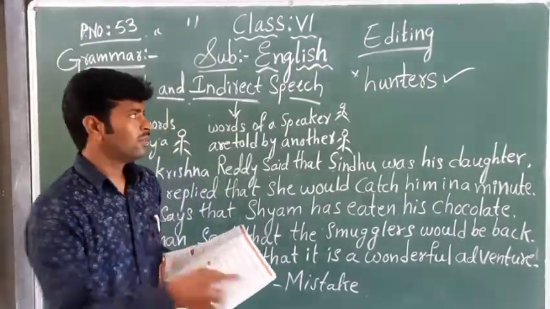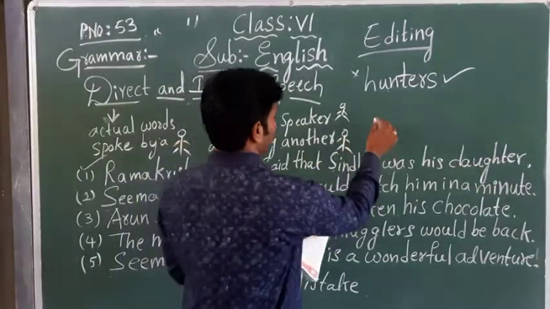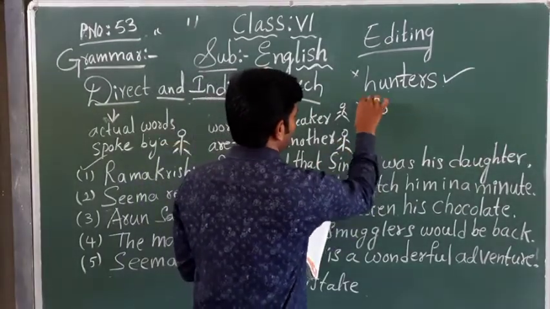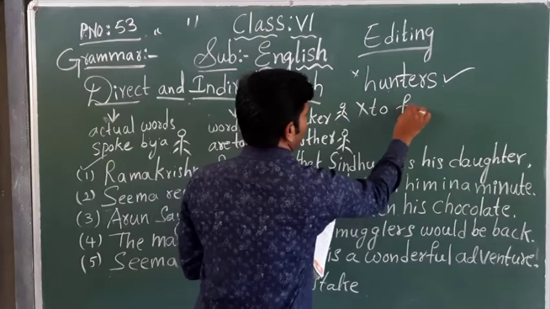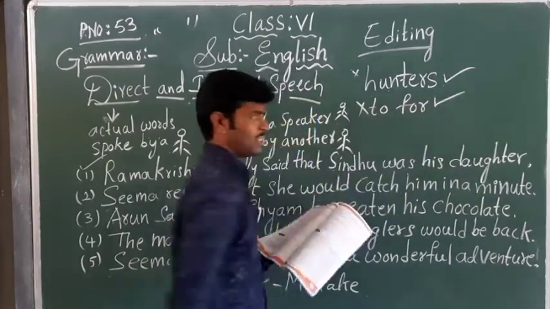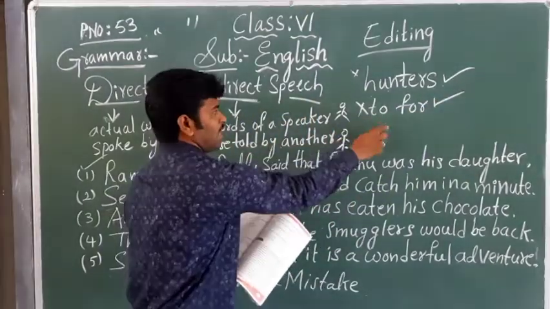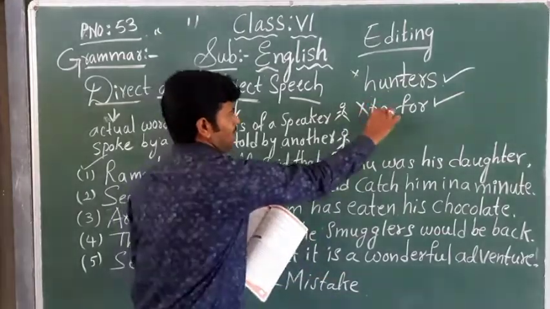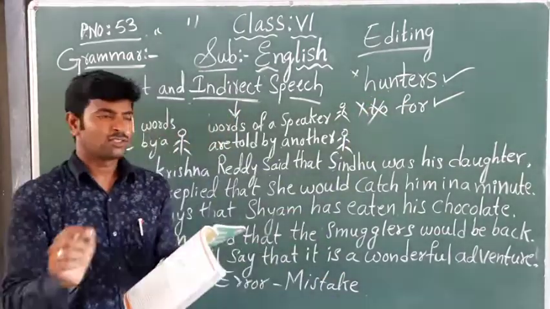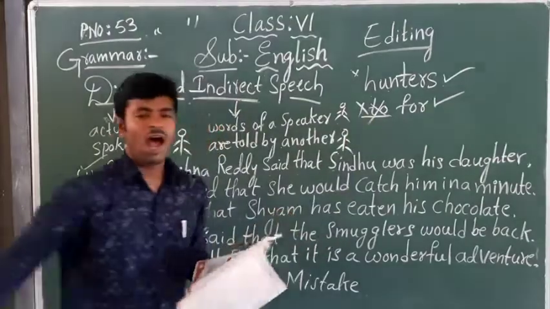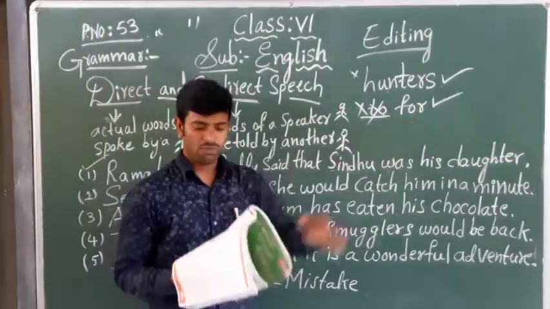So the answer is here: underline 'to'. 'To' is the wrong way. 'For' is the correct answer. So you underline 'to' and write F-O-R, for.